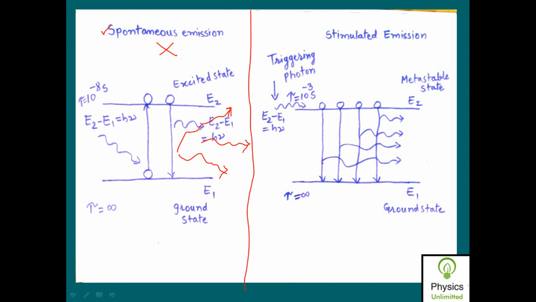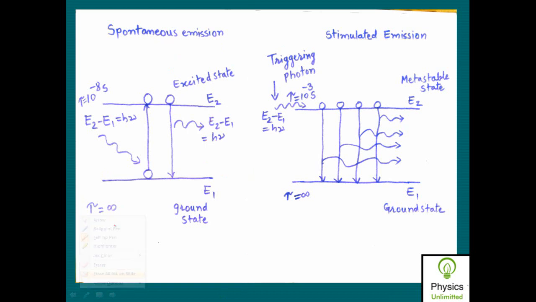While there is another type of emission called stimulated emission of radiation, and this type of emission was suggested by a scientist, that is Einstein. So Einstein proposed that the other type of radiation, called stimulated emission of radiation, is also possible, and he proposed this stimulated emission of radiation.